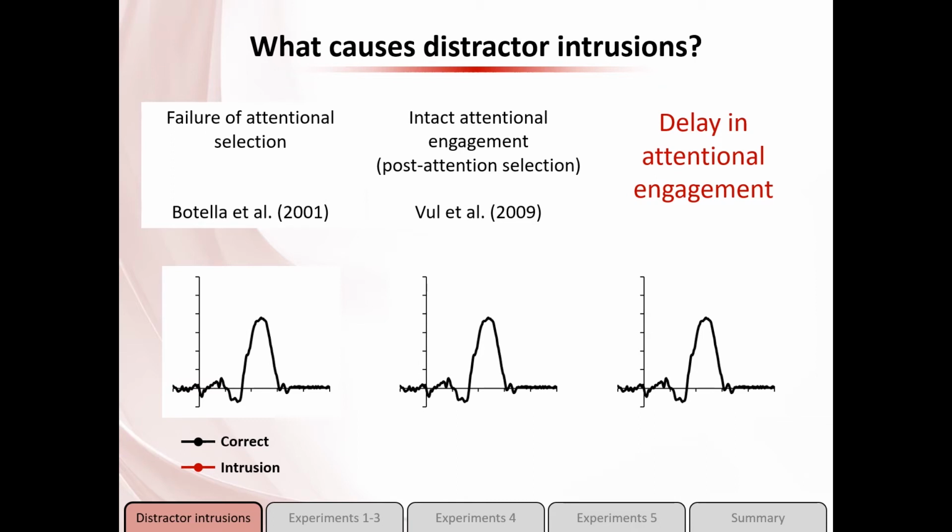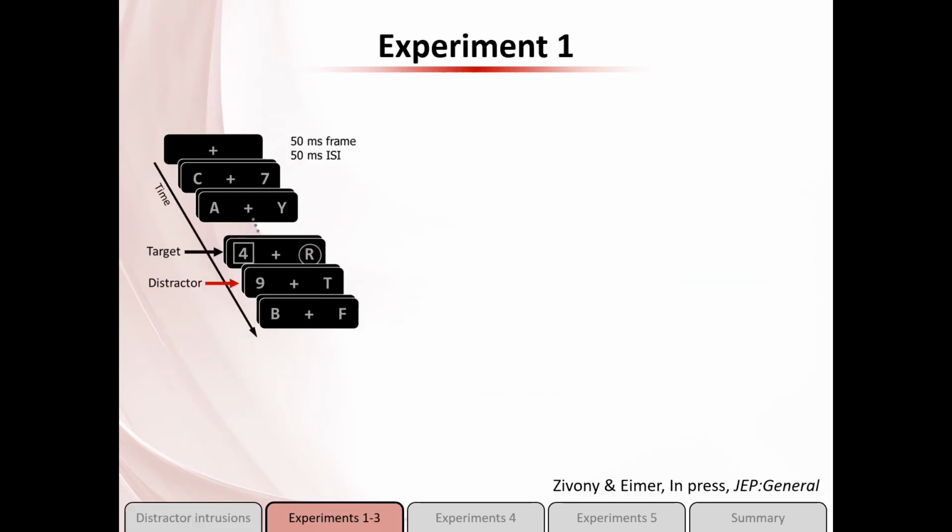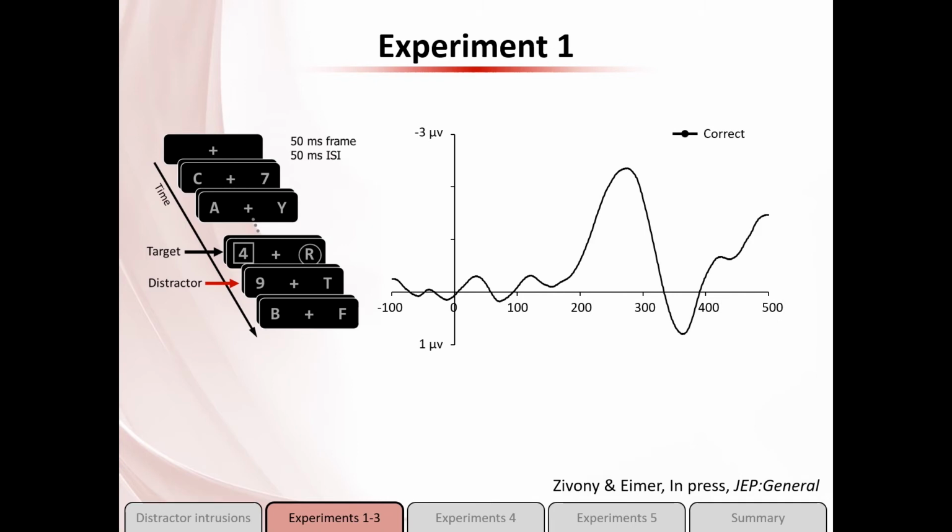Well, if intrusions occur due to a failure to engage, then there shouldn't be an N2PC. If intrusions occur when attentional engagement is intact, then the N2PC should also be intact. And finally, if intrusions occur when attentional engagement is delayed, then the N2PC should also be delayed on these trials. So in the first experiment, we used the same paradigm you saw before, and split the data based on the response. First, when participants were correct, we can see a clear N2PC between 200 and 300 milliseconds. And for intrusion responses, there was still an N2PC response, but the onset of the N2PC was delayed.